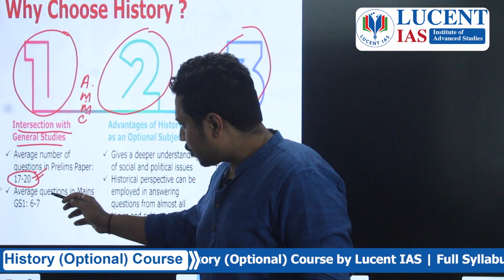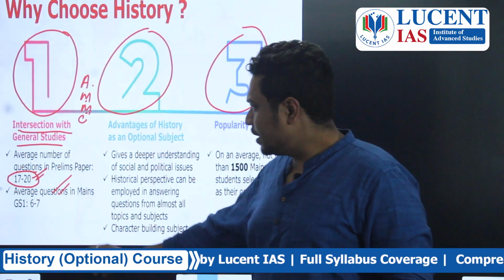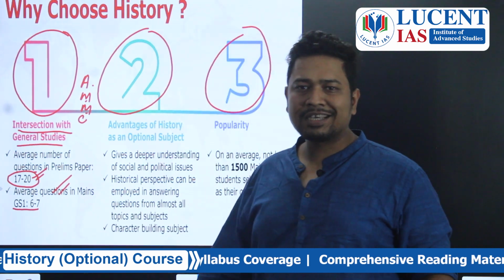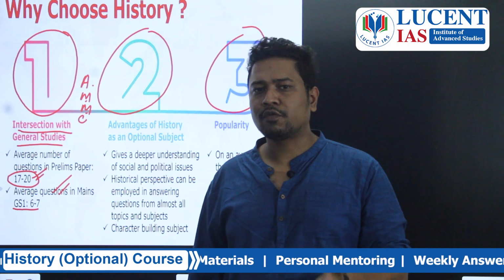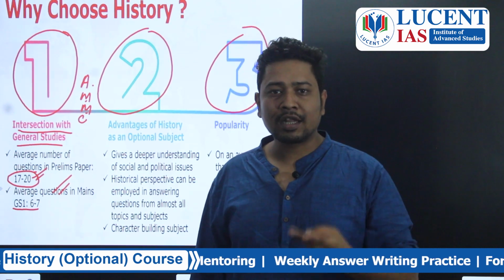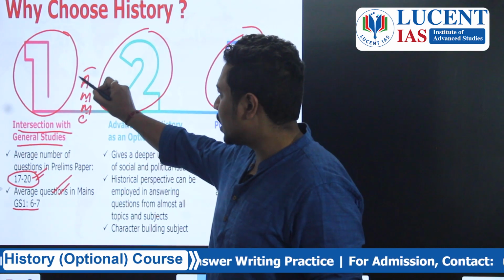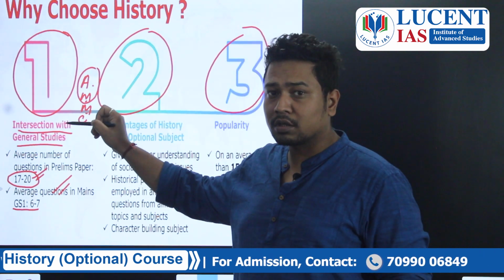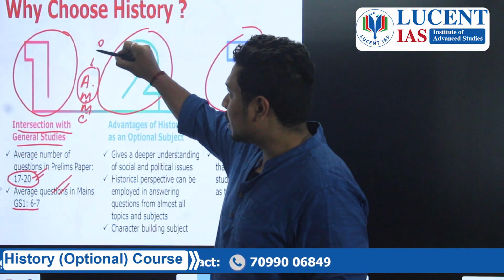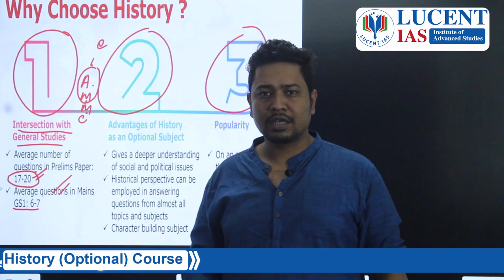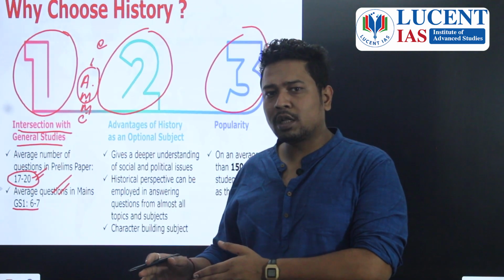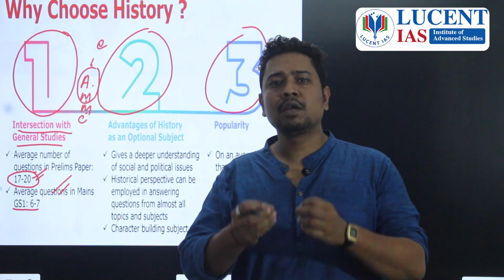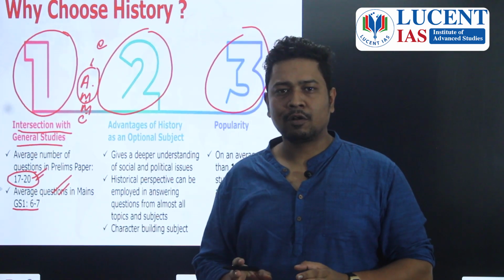When we look at it from the mains perspective also, in your GS1 paper, 6 to 7 questions again come from history. 4 questions usually are asked from modern Indian history, and another 2 questions are asked from ancient and medieval. These 2 questions, mind you, deal with the culture segment of Indian history. Again, if you are studying history for your optional, solving these questions becomes a very easy matter.